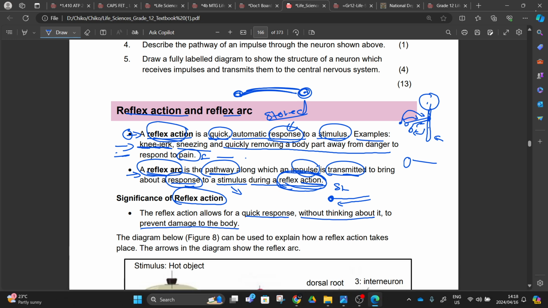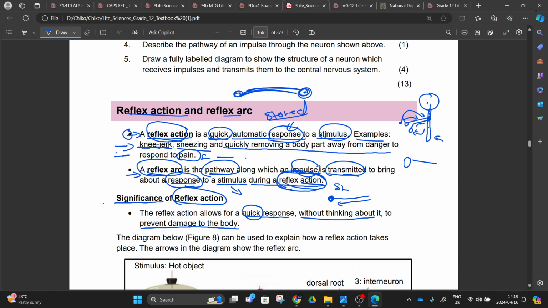Why is this reflex action so needed in our body? When we say the significance, we want a main reason why. They will ask, name the significance of what. How can we benefit from this? Why is this reflex action so important to our body? It's so important because it allows us to respond quickly.